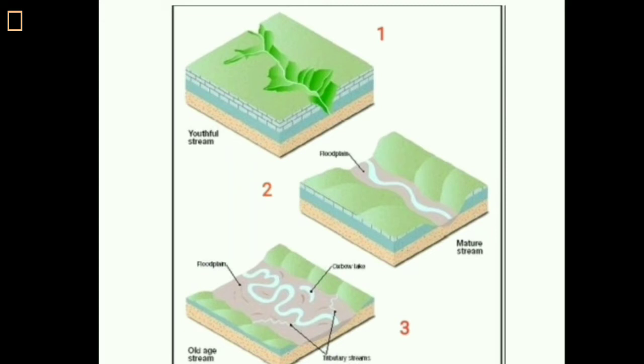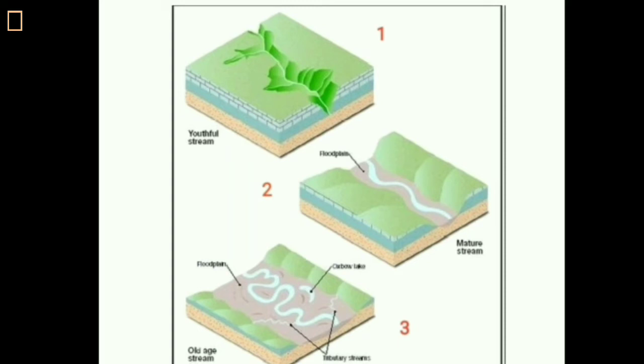According to the numbering of this diagram, in its upper course the river valleys are much narrower and deeper, but in the middle course of the river, due to lateral erosion, the river valley becomes wide enough, and in the lower course, the river will deposit all eroded materials and form slightly rolling or undulating plains, which are known as peneplain.